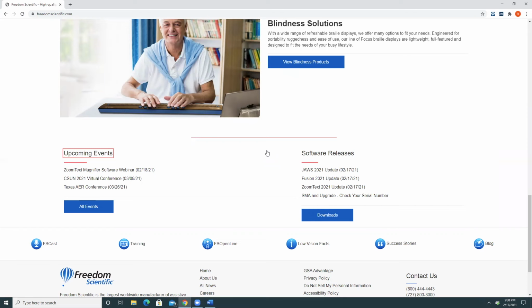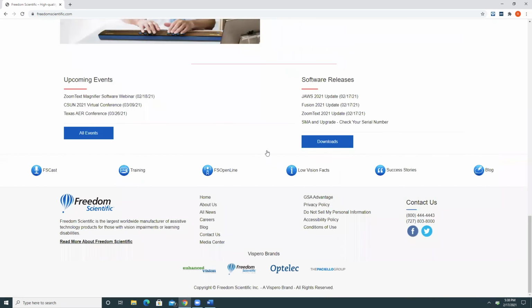So as I press H, I can tell that these are headings because JAWS is switching to this other voice. Software releases. Contact us. Vispero Brands. And the pitch is getting a little bit higher because some of these headings are higher levels, level 3, level 4 headings, for example.